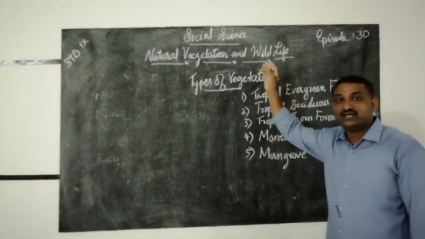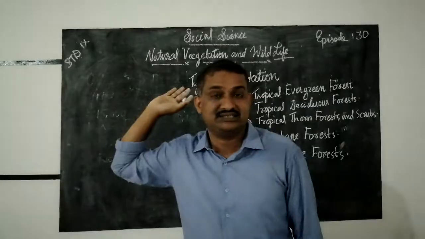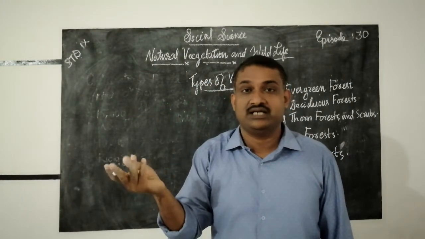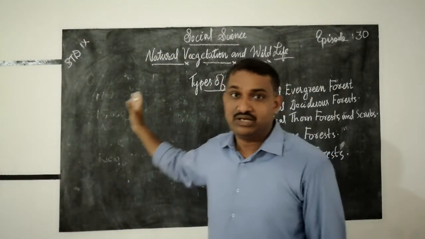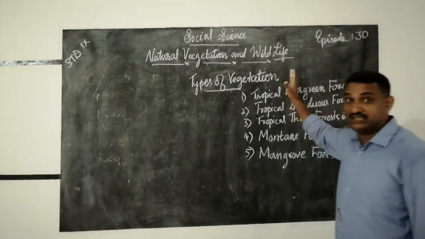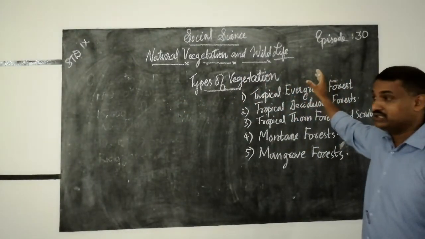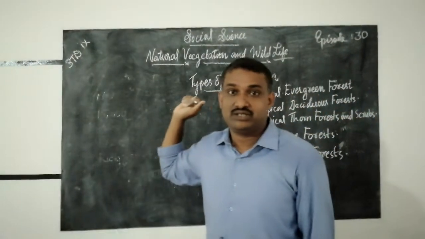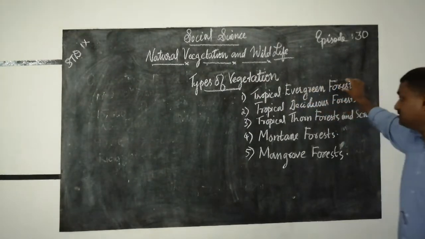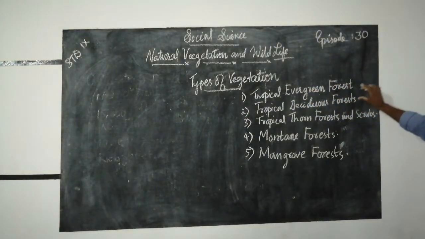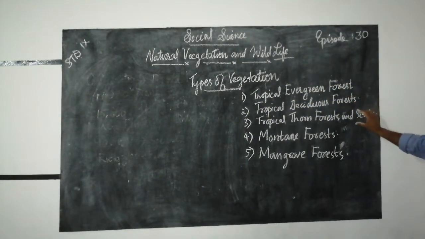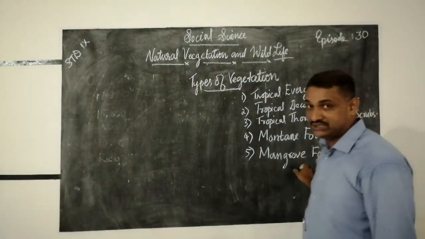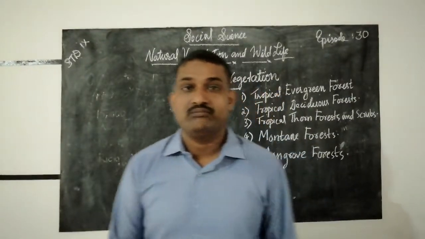You know that there are different species of plants existing in our country, indigenous as well as from outside. You have listened to my class on indigenous plants and exotic plants, that is, plants from outside, which are also there in our country. The different types of vegetation are: first, tropical evergreen forest; second, tropical deciduous forest; third, tropical tall forest and shrubs; then montane forest and mangrove forest. Sometimes you may have heard about mangrove forest.